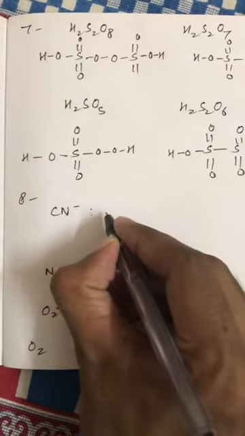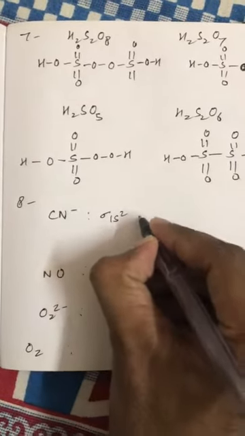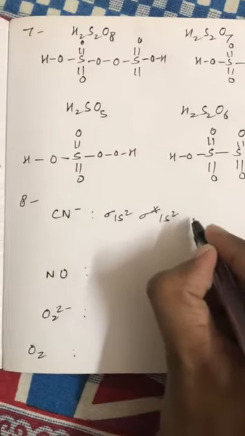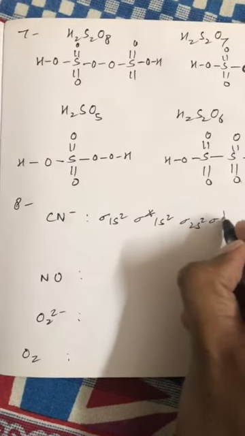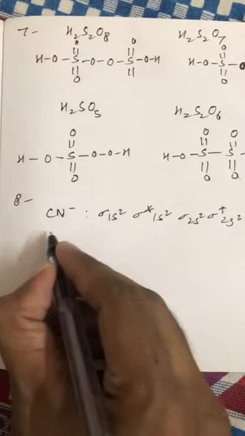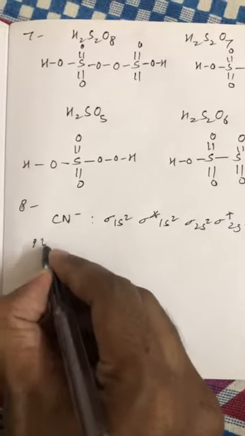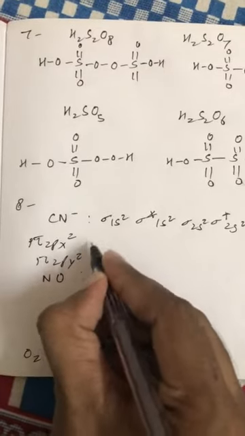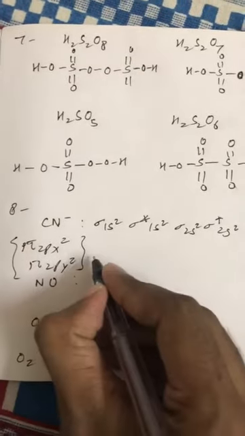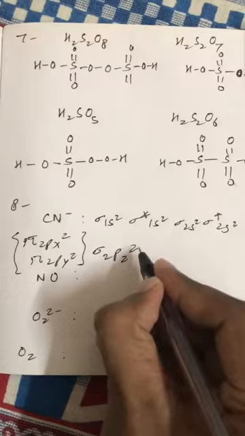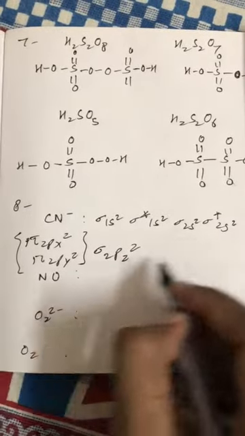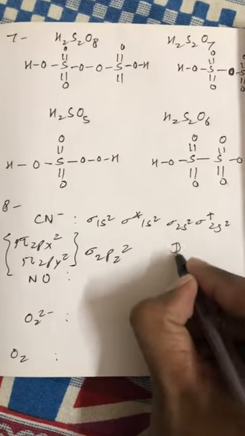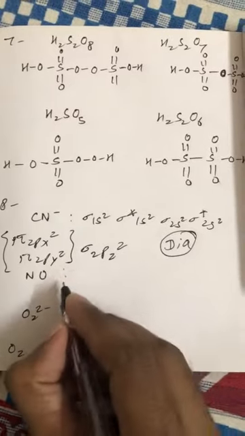According to MOT, CN negative is sigma 1s2, sigma star 1s2, sigma 2s2, sigma star 2s2, then pi 2px2, pi 2py2, and sigma 2pz2. So here all electrons are paired, that's why it is diamagnetic.